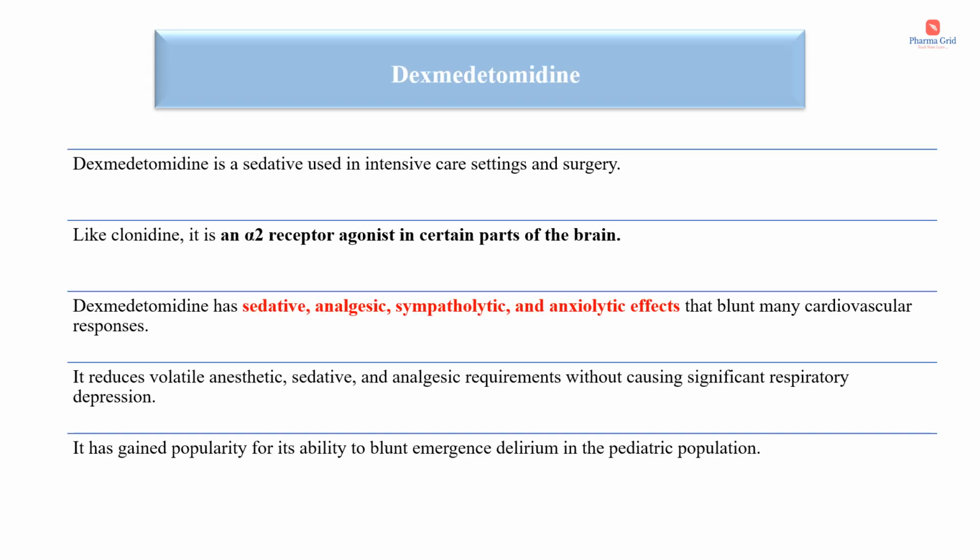And the next one is dexmedetomidine. It is a sedative used in intensive care settings and surgery. Like clonidine, it is an alpha 2 receptor agonist in certain parts of the brain. Dexmedetomidine has sedative, analgesic, sympatholytic and anxiolytic effects that blunt many cardiovascular responses. It reduces volatile anesthetic, sedative and analgesic requirements without causing significant respiratory depression. It has gained popularity for its ability to blunt emergence delirium in the pediatric population.